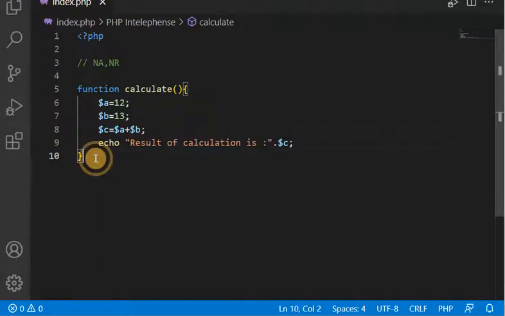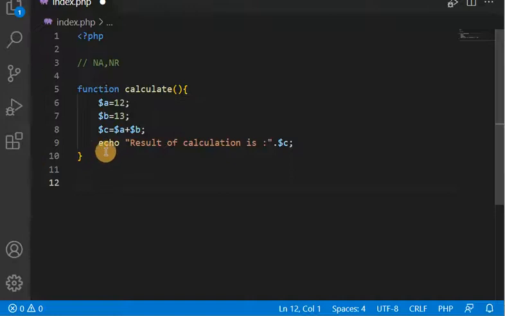Guys, I am taking a very simple example here because my approach is to describe the concept, not the program. If the program is simple, you will be focusing on the concept of the topic.